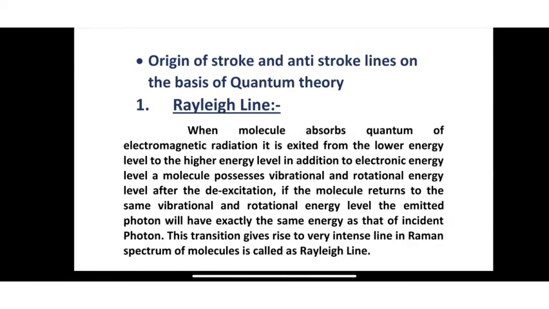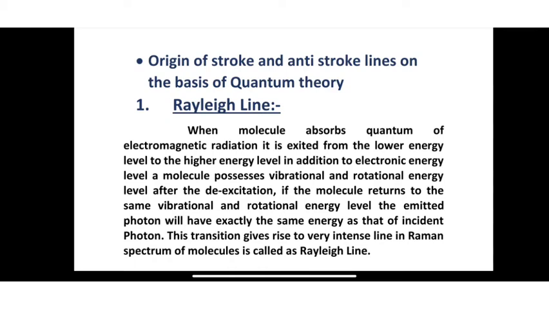We can better understand the origin of Stokes and anti-Stokes lines on the basis of quantum theory. First is the Rayleigh line. When a molecule absorbs a quantum of electromagnetic radiation, it is excited from the lower energy level to the higher energy level. In addition to the electronic energy level, the molecule possesses vibrational or rotational energy after the de-excitation.